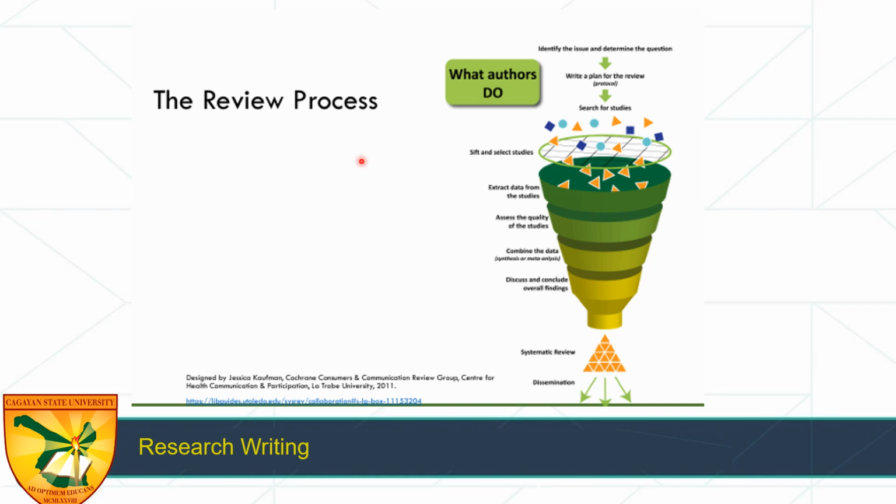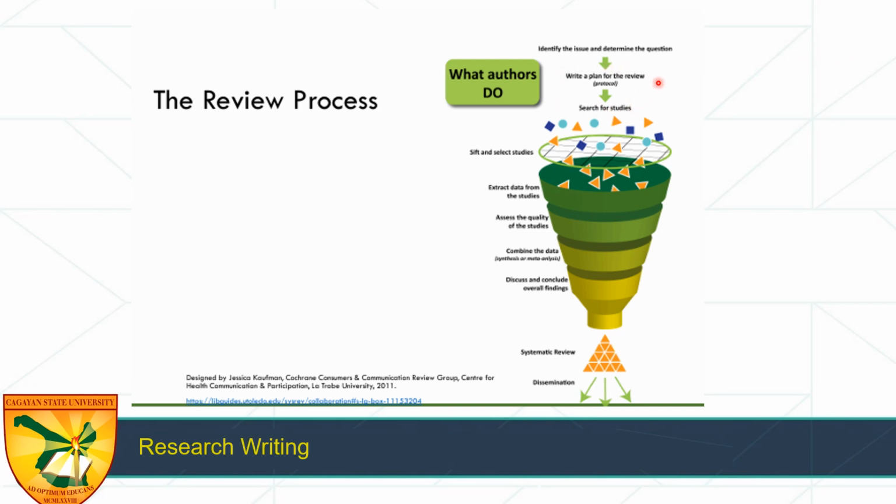So for the review process, for the systematic review, we will learn this step by step. This is just an introduction, but this is a summary of what we will be doing. You identify the issue and determine the question. So you will actually convert your paper to systematic review. So you already have the issue, the topic on hand, you already have the research questions.